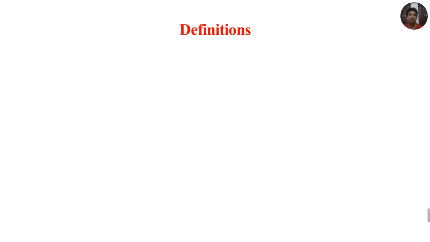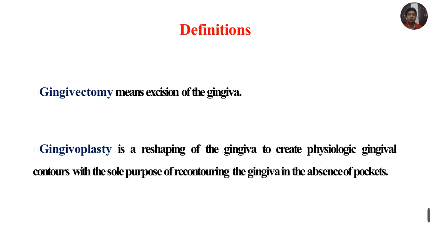First we will see which are the definitions of gingivectomy and gingivoplasty. Gingivectomy is defined as excision of the gingiva, while gingivoplasty is defined as reshaping of the gingiva to create physiologic gingival contours with the sole purpose of recontouring the gingiva in the absence of the pockets.